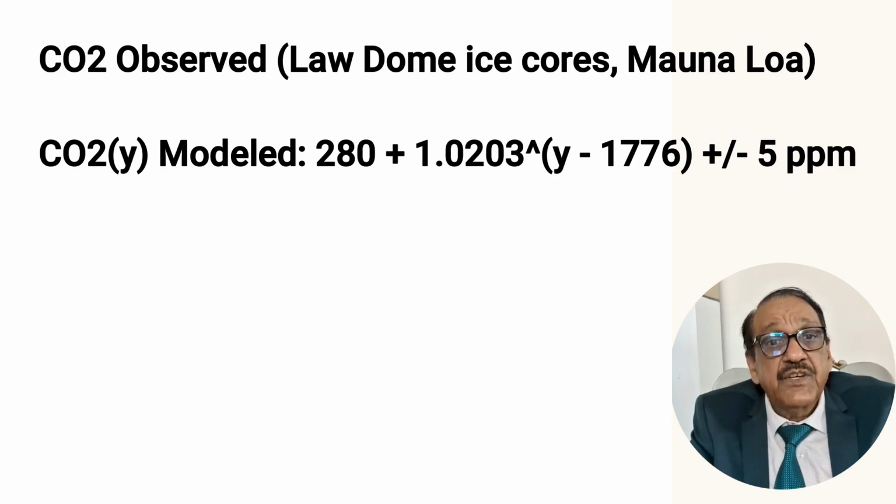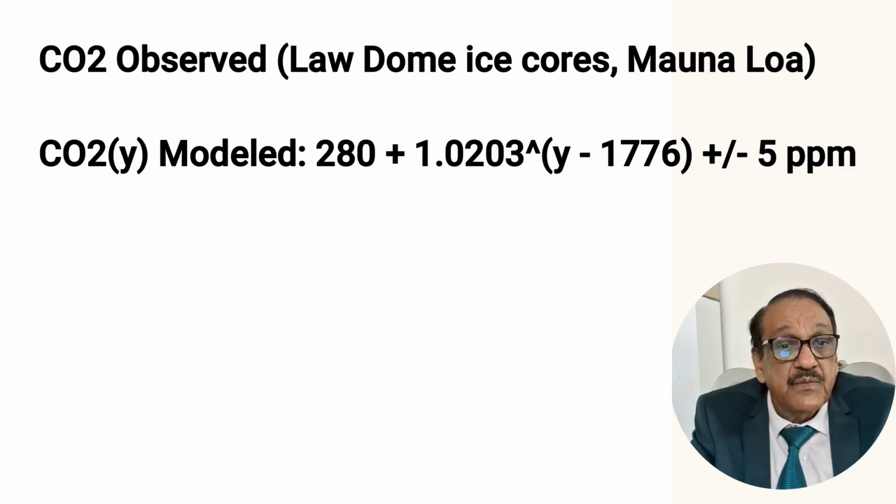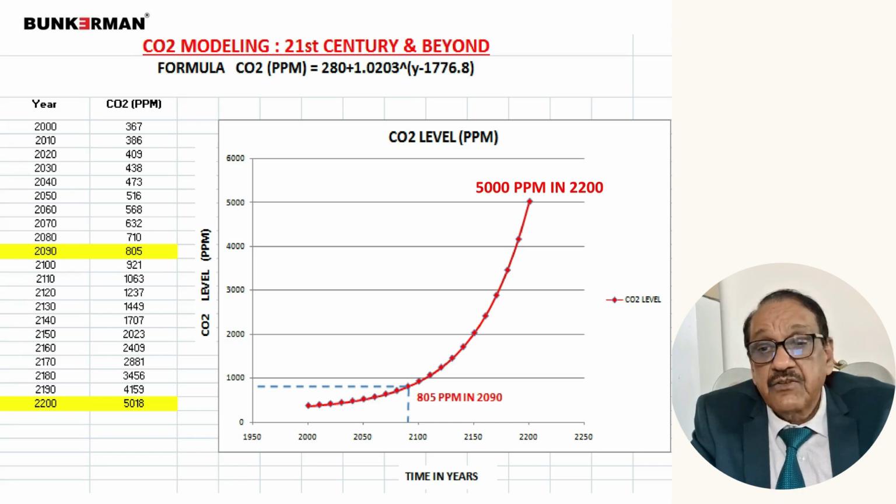Now, this is the equation of this graph modeled from year 1800 onwards. You can see here that from year 1950 to about 2024, this is how the CO2 level is rising. So the world average today has become 425.